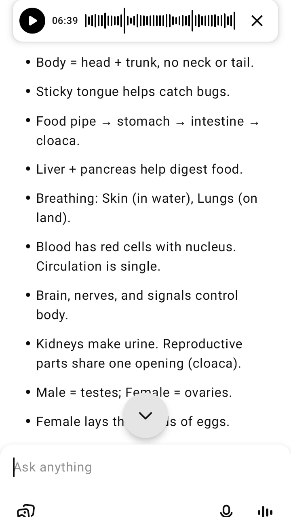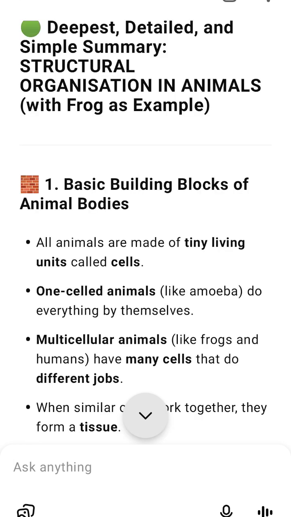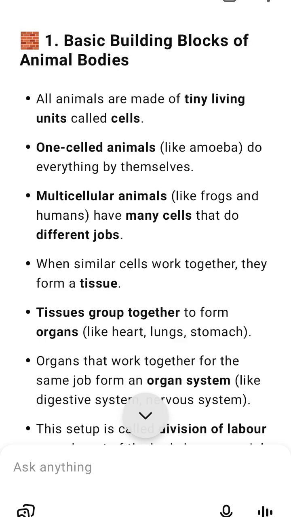7. Excretory system of the frog. Main job: remove wastes like urea from the blood. Parts include kidneys, which make urine, ureters, which carry urine, the urinary bladder, and the cloaca. In males, the ureters also carry sperm, so they are called urinogenital ducts. The frog is ureotelic; it excretes urea.